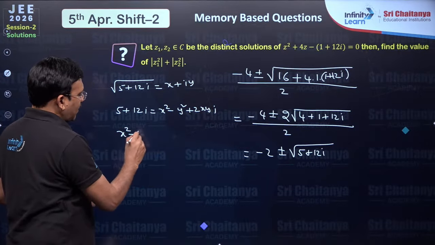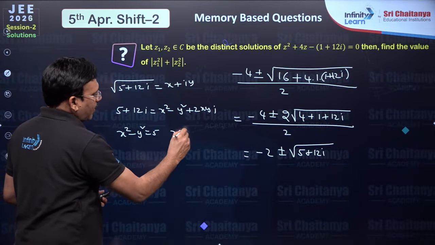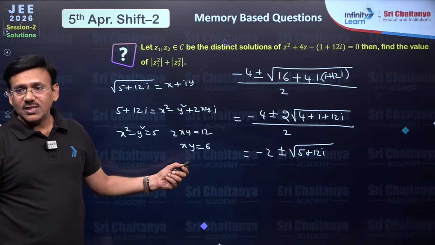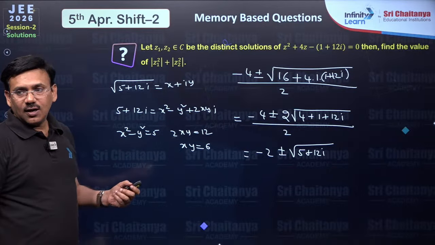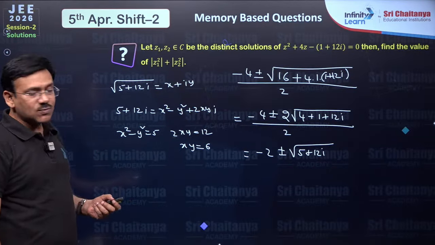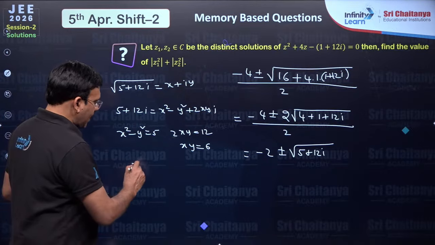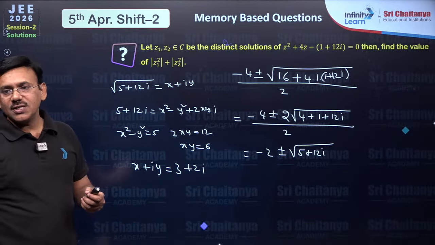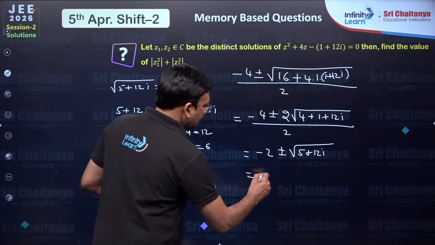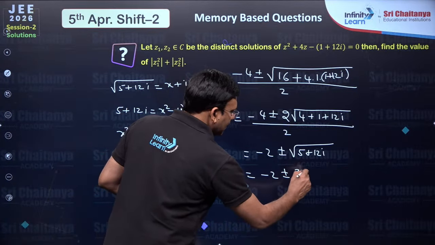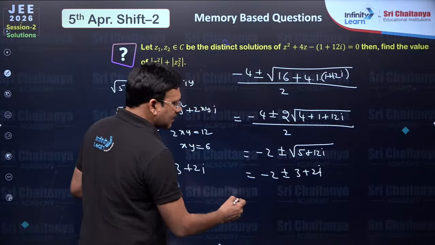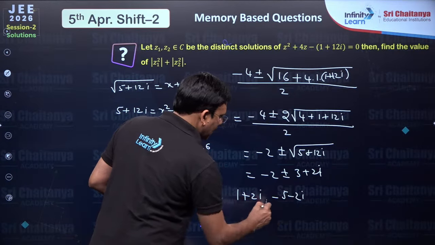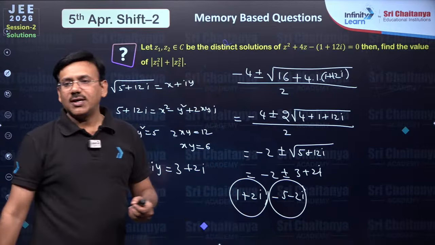From this, x square minus y square must be 5 and 2xy is equal to 12, that is xy is equal to 6. 3 into 2 is this product. This is 3 square minus 2 square, which will give you 5. So x plus iy, you can take it as 3 plus 2i. So once you know this is plus or minus (3 plus 2i), which gives, if you add, 1 plus 2i is one root, minus 5 minus 2i is the other root. So these are the two roots of the quadratic equation.